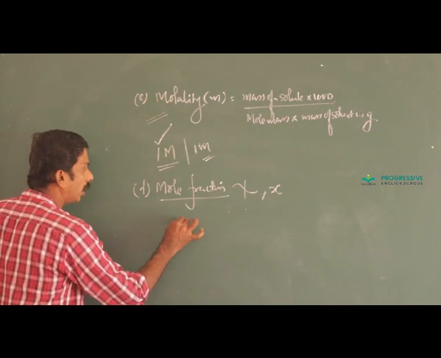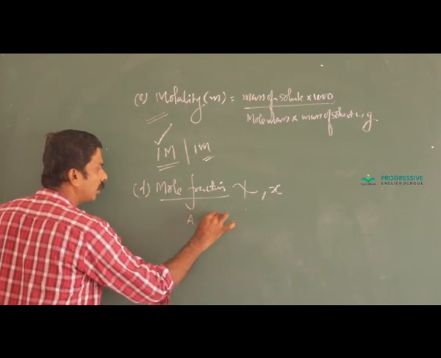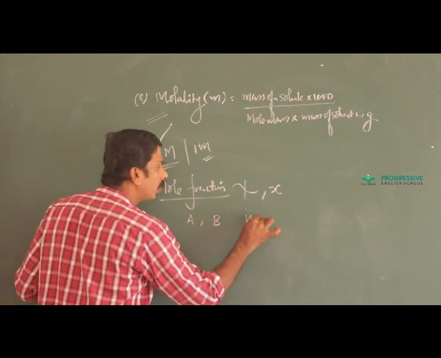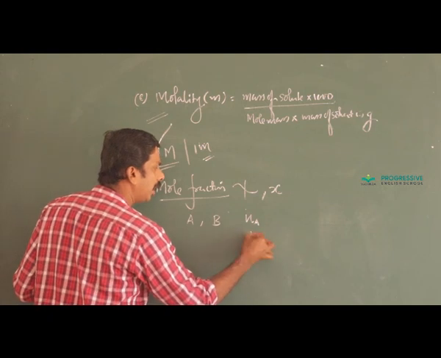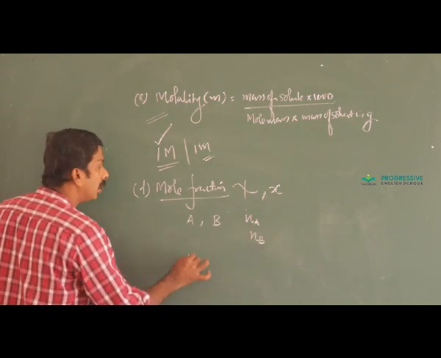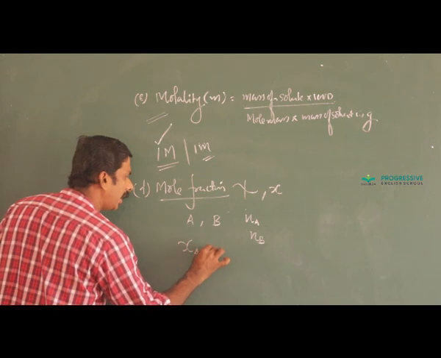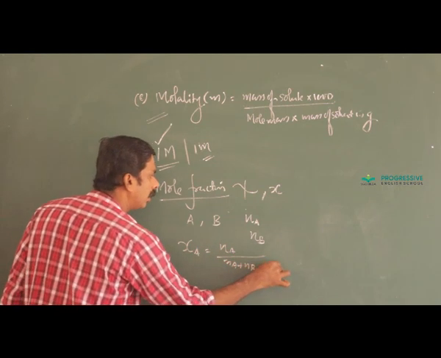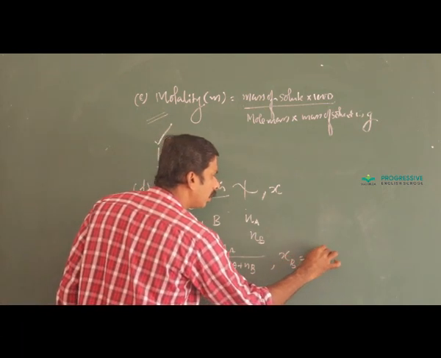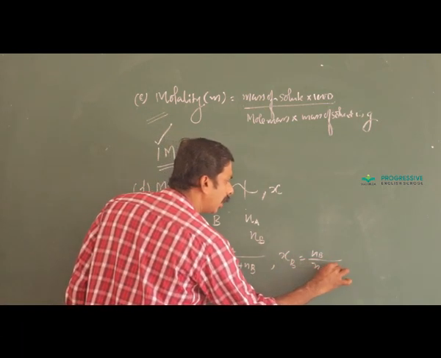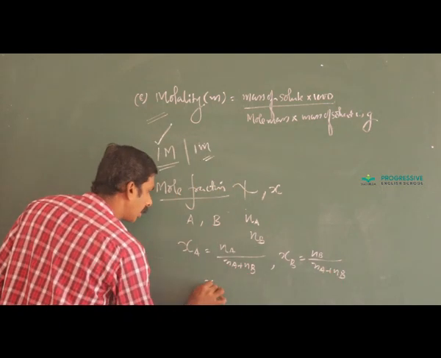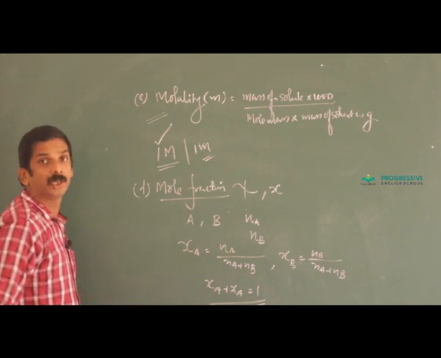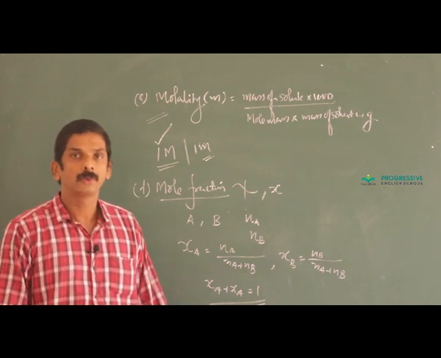For example, if a solution containing two components A and B, let the number of moles of A is Na and B is Nb, then mole fraction of A, that is Xa, equal to Na divided by Na plus Nb, or Xb equal to Nb divided by Na plus Nb. And sum of mole fraction is always unity, that is equal to 1. Okay.